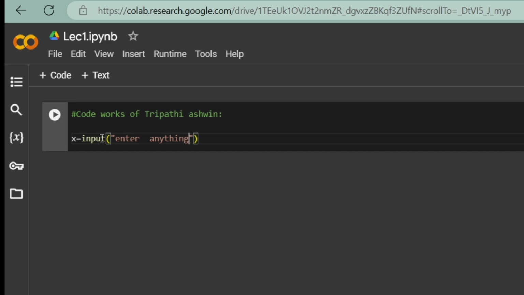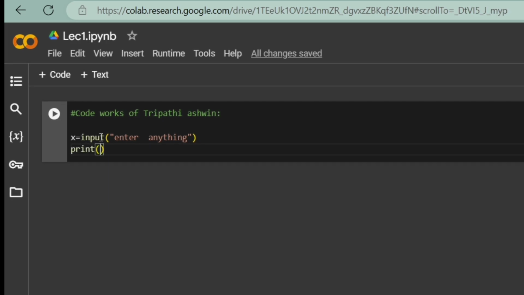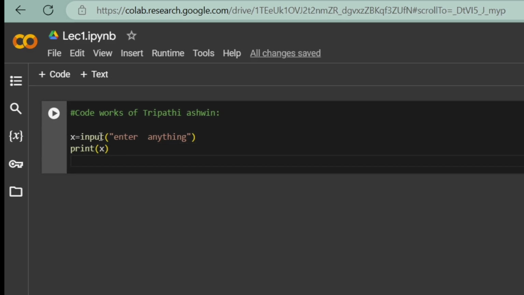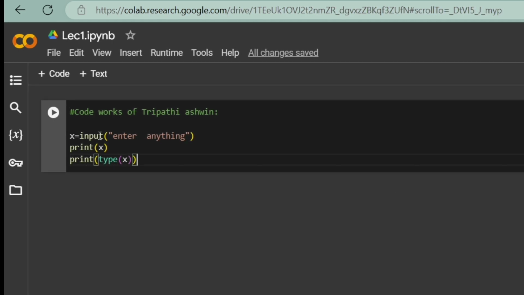After this I print this value. So print x, whatever is entered, and I also print the type of this value. So print type of x.